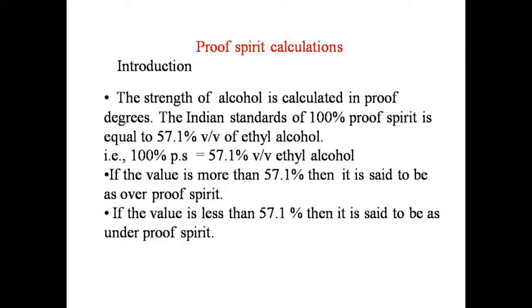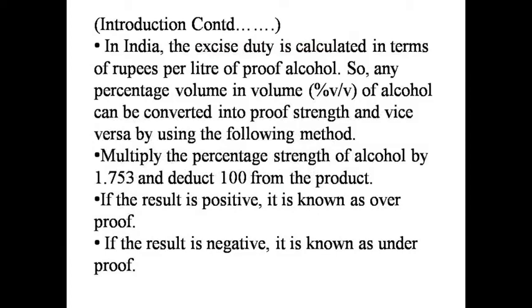If the value is more than 57.1%, then it is said to be over proof spirit. If the value is less than 57.1%, then it is said to be under proof spirit.